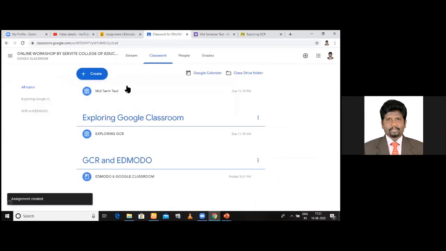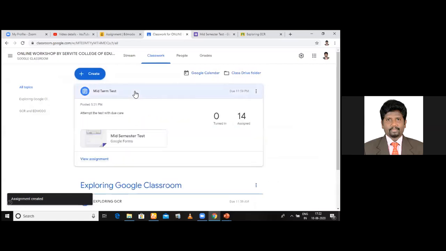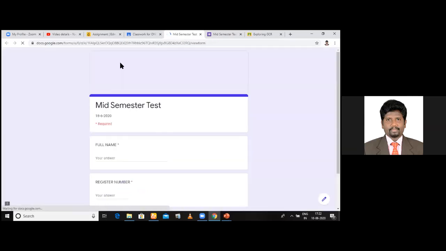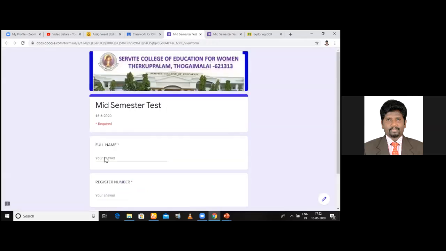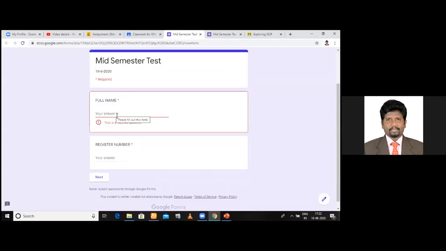After pressing assigning, see here, check here. Now the students, the test will be appearing here. See here, it is appearing. Now shall we click? The due date is here. Just click here. You will have to attempt like this. Click here and the test is here. See here, the test comes. Student has to write the full name. See, without writing the name, it cannot accept other answers.